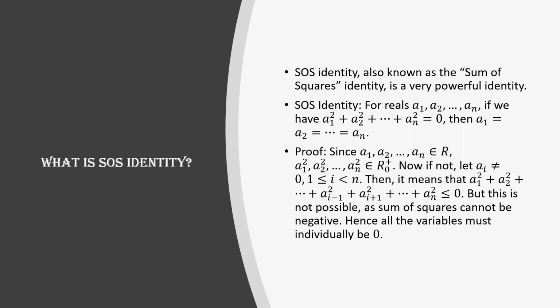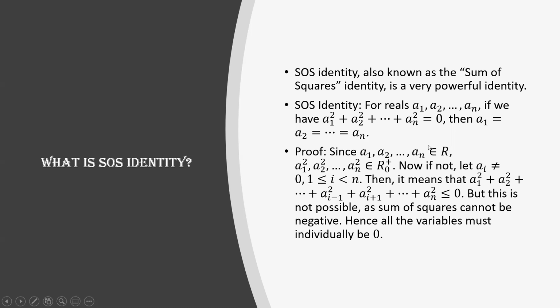The statement of the SOS identity is: for real numbers a1, a2, etc. till an, if we have a1 square plus a2 square plus etc. till an square equal to 0, then a1 equals a2 equals etc. equals an equals 0. So all are equal to 0 over here. All of them are individually 0. It's a small typo there. So we'll move on to the proof now.